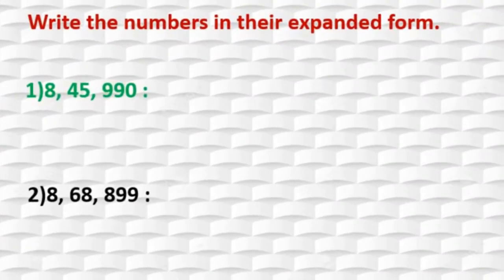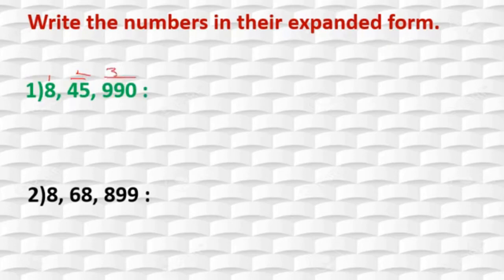Now here write the numbers in their expanded form. Yes, you know students how to write the expanded form. Correct? Now see students here, again we have given the comma here. After 3 digits comma is there and after 2 digits comma is there. Means this is lakhs place, this is thousands and this is hundred and tens and units. Correct? Now one easiest method I will tell you. While writing the expanded form, we want to write first 8. Then after that, how many digits are there? Here 2 digits are there and here 3 digits are there.